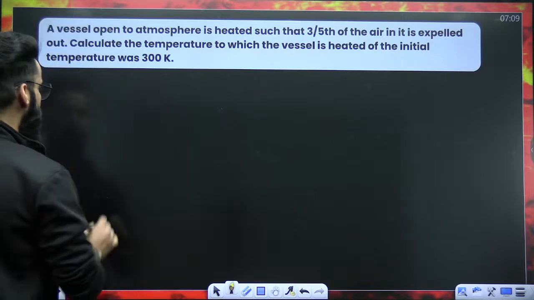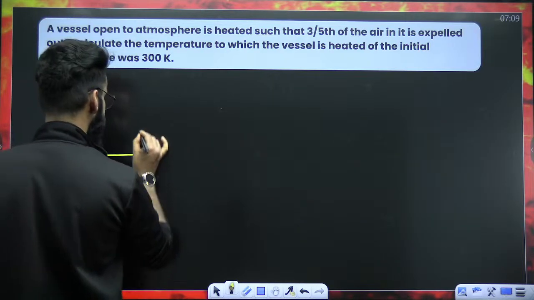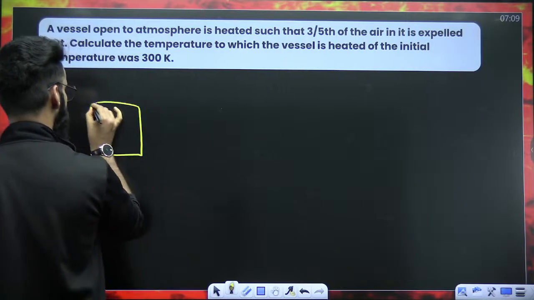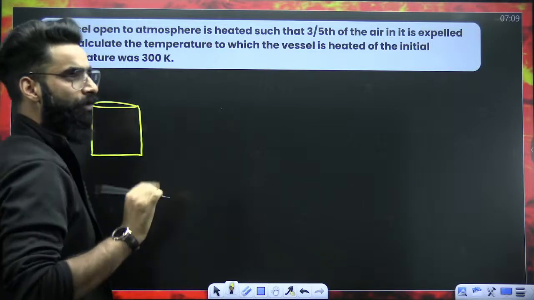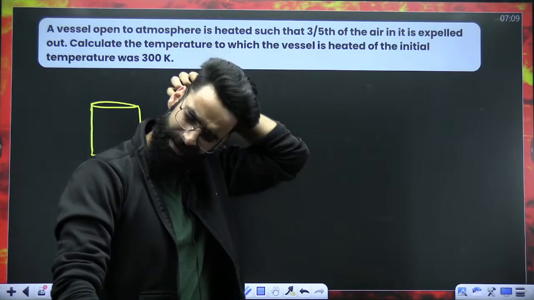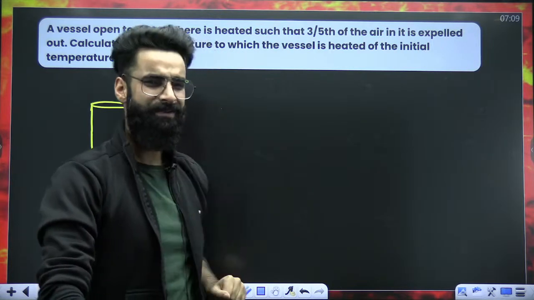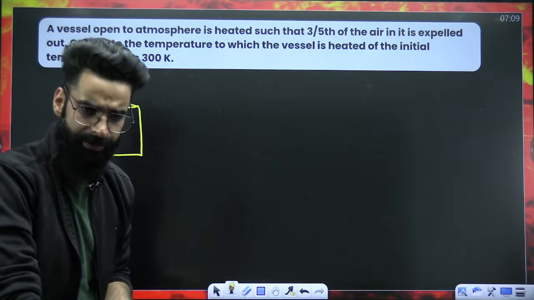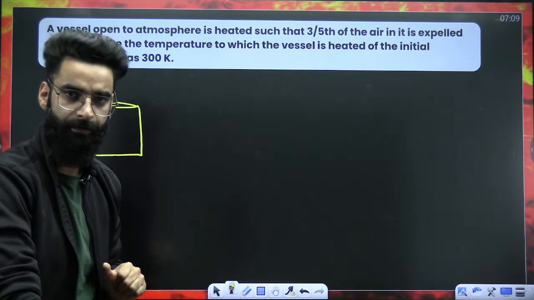A vessel open to atmosphere. We have got a vessel which is open to atmosphere. Oh, this is the open vessel concept. I have not taught you the open vessel concept yet. Okay. One thing, just remember for now. I'm going to teach it later on, okay? Just remember one thing for now.